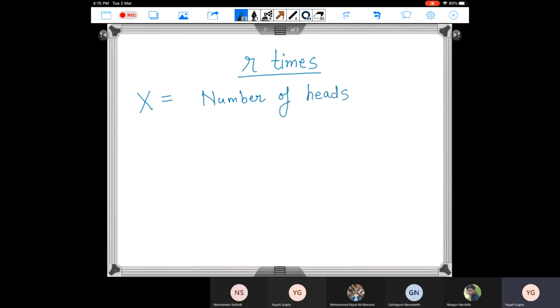Let me again repeat the experiment. I am tossing a fair coin r times. My random variable x here is the number of heads. So can you tell me what are all the possible values which x can take? I can have 0 heads, I can have one head, I can have two heads, so on and so forth. At a maximum, I can have r heads. So these are the values your random variable can take. What I am interested in finding is the expected value of x, right? So on an average, how many heads will I get?